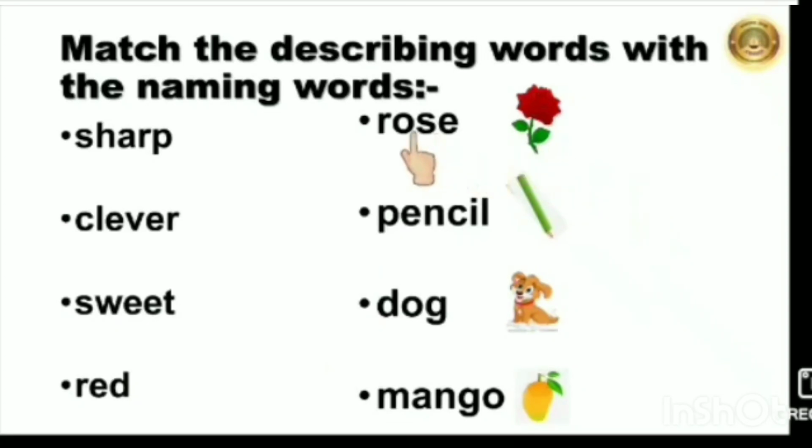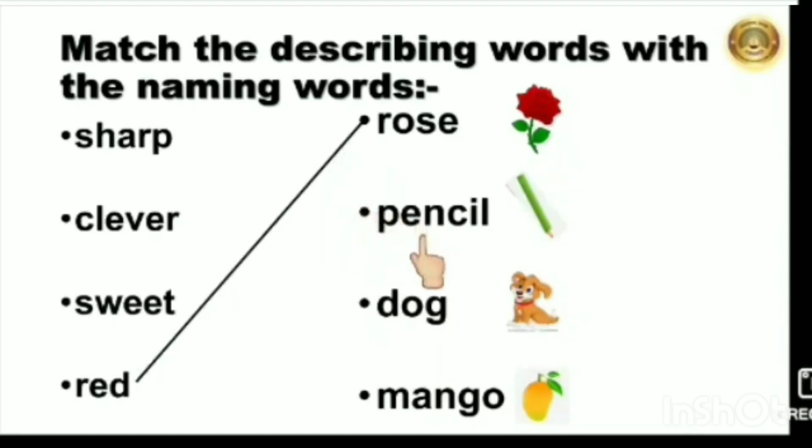So the first word is rose. Children, tell me, can a rose be sharp? No. Can a rose be clever? No. Can a rose be sweet? No. Can a rose be red? Yes. A rose is red here. Like this.